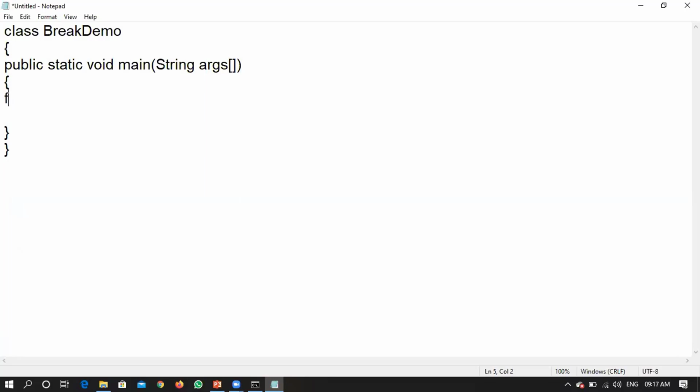What was our conclusion? For int x = 1; x < 3; x++. This is the for loop I was talking about. Here I have System.out.println saying "in for loop".